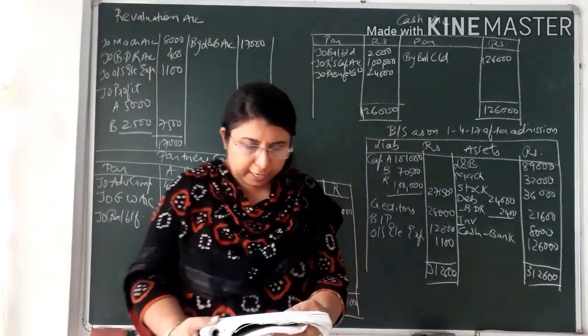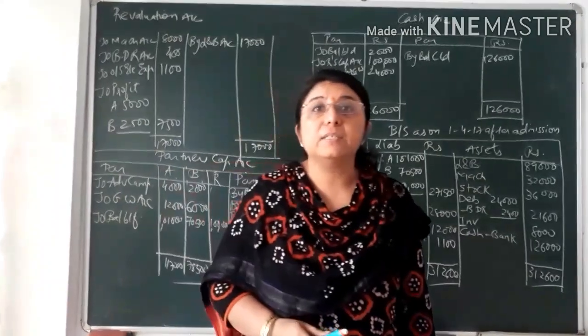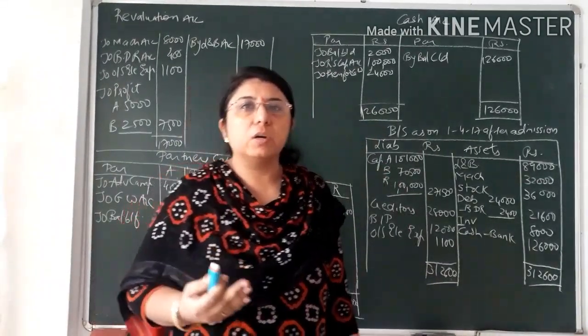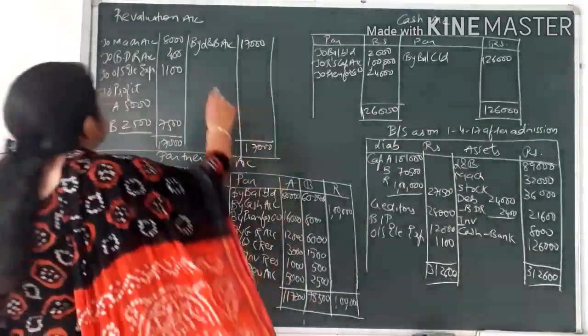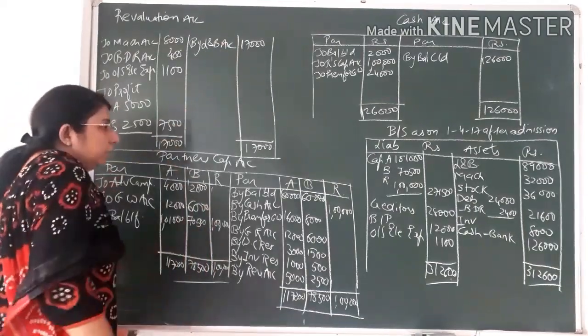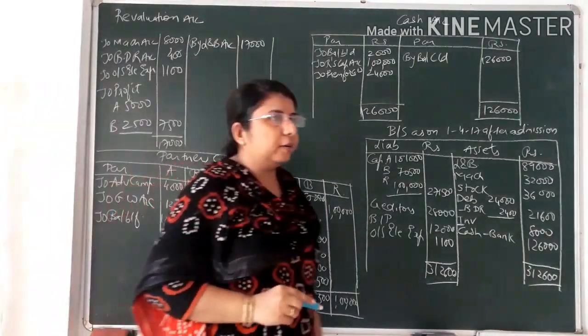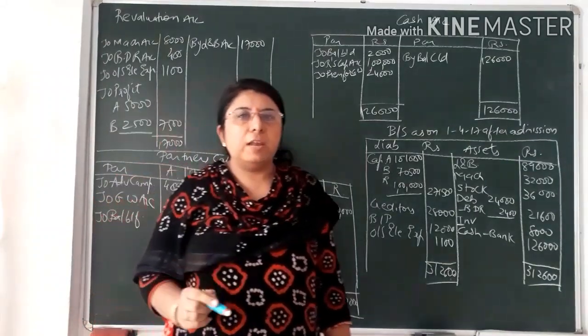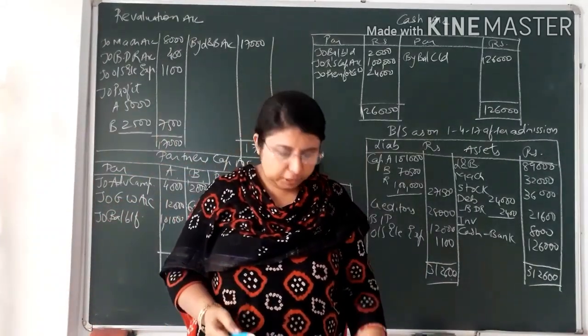What journal entry did we write? The first one that you can see, that value of land and building is to be increased by 17,000. Now due to increase in value of land and building, profit is earned to the firm. So you can see I have written on the credit side, that is by land and building account credit, 17,000. Even you can verify the journal entries that we had written, that is land and building account debit to revaluation account credit by rupees 17,000.